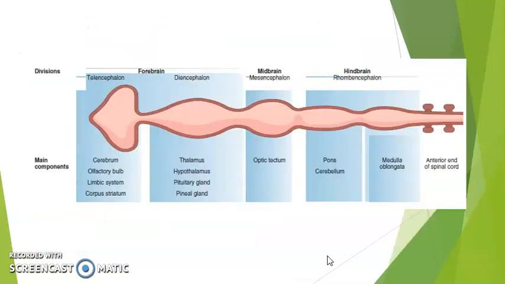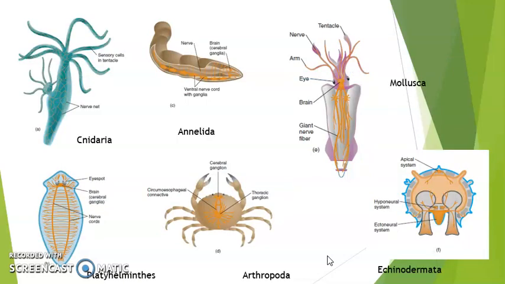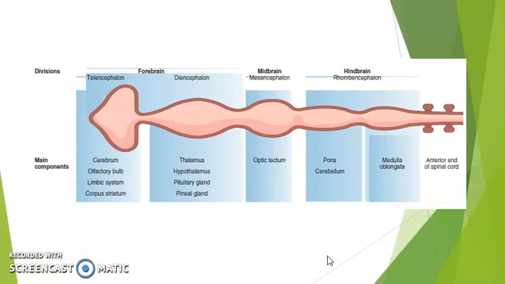Now have a look at the brain, the main parts. We already talked about it: there is a central nervous system and a peripheral nervous system. The central nervous system consists mainly of the brain and spinal cord, and the peripheral nervous system consists of the nerves, the sensory and motor systems basically. So we are not repeating that, we are just talking about the divisions of the brain. The brain has three main divisions: forebrain, midbrain, and hindbrain.